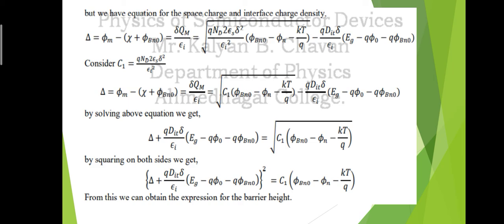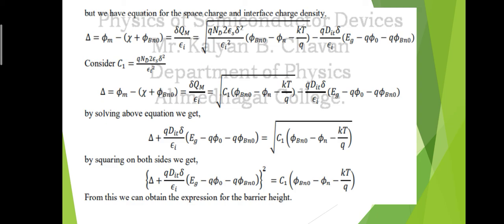Now by rearranging the terms, if we take the second term from the right hand side towards the left hand side, this term becomes positive, that is delta plus q Dit delta divided by epsilon I into Eg minus q phi 0 minus q phi bn0, and the first term on the right hand side is as it is, that is square root of C1 phi bn0 minus phi n minus kT by q.